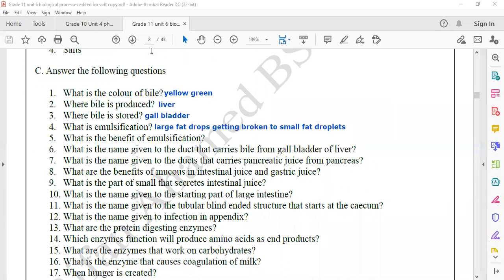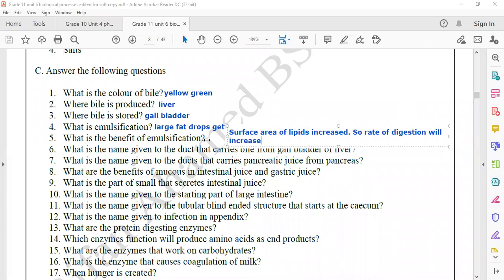What is the benefit of emulsification? The surface area of lipids increases, so the rate of digestion will increase.